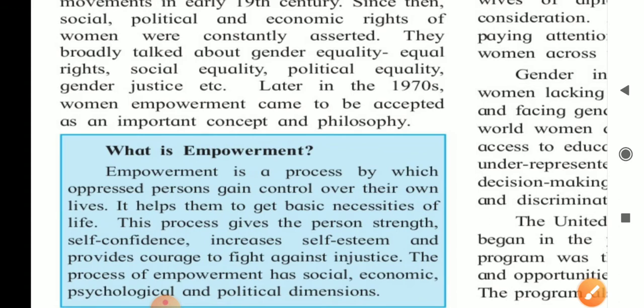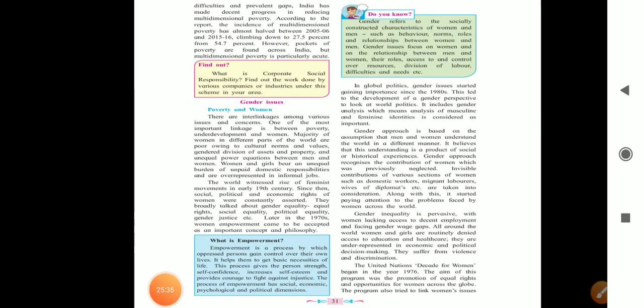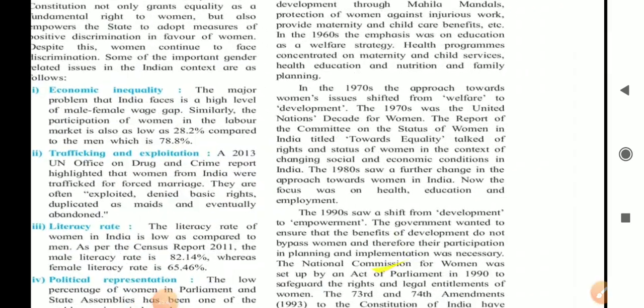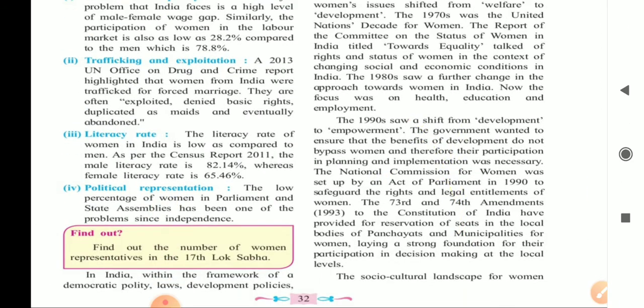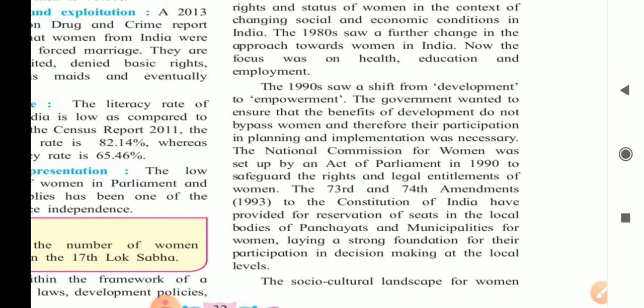First of all, you need to write this paragraph, and then the next sub-question is suggest measures for empowerment of women. Now we'll start writing the answer. We'll get the answer on page number 32. The last paragraph. Here you will get the 1990s in that paragraph.